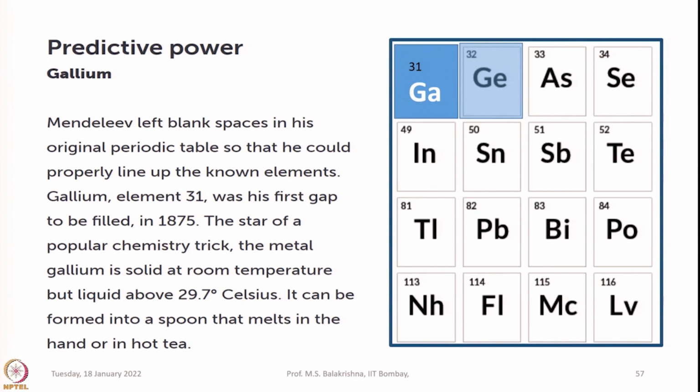So, the star of a popular trick, the metal gallium, is solid at room temperature, but liquid above 29.7 Celsius. When you look at gallium, it looks almost like mercury, but it has a melting point of 29.7 Celsius. It can be formed into a spoon that melts in the hand or in hot tea, commonly used by magicians to show a melting spoon.